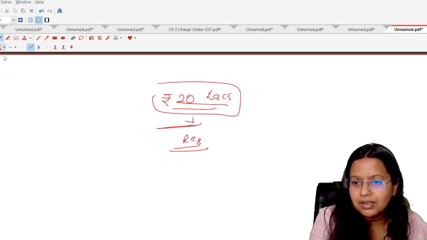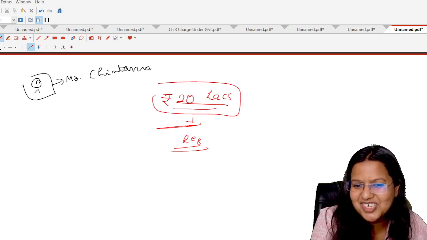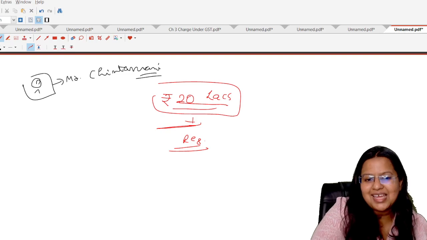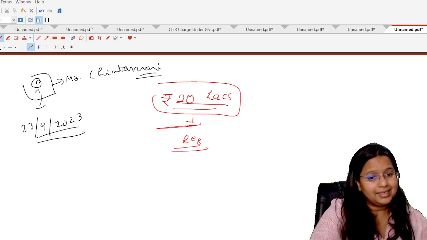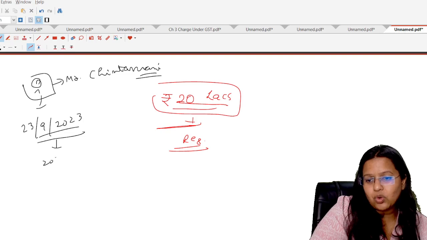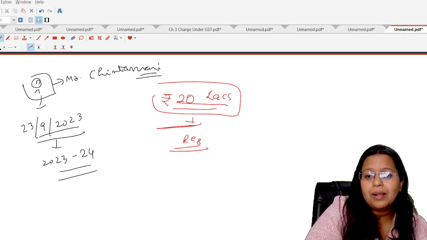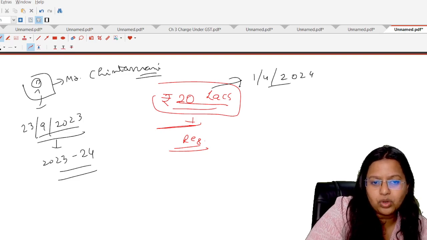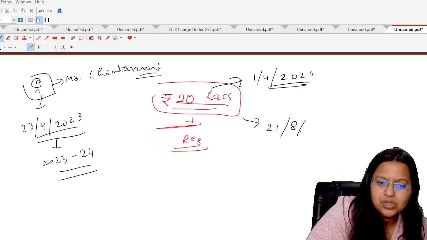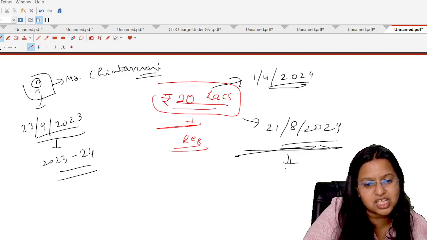Okay, now what happened? There is a person, Mr. Chintamani. Mr. Chintamani has started a business on 23rd September 2020. In that financial year, that is in 2023-24, his turnover does not exceed rupees 20 lakhs. So he was not required to raise the GST registration. But when the new financial year starts, that is from the 1st April 2024, on 21st August 2024, his turnover exceeds 20 lakhs. So now he becomes liable to take the GST registration.